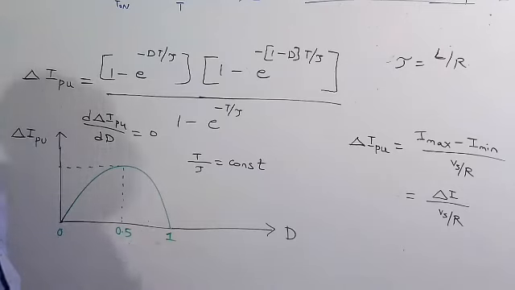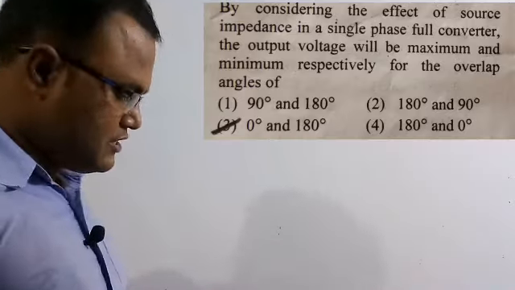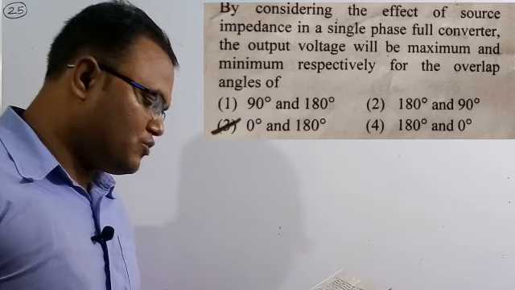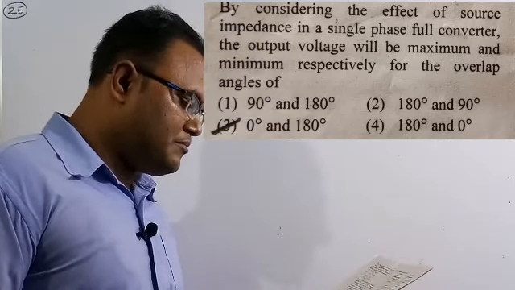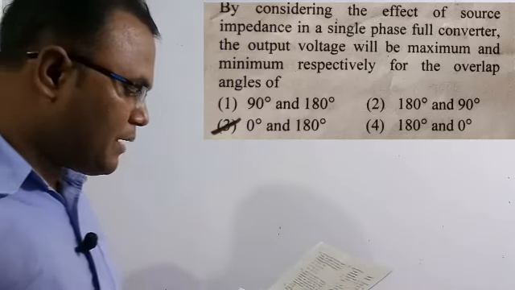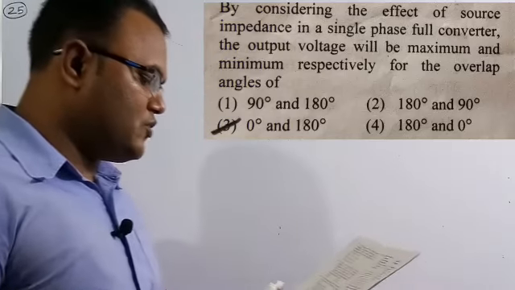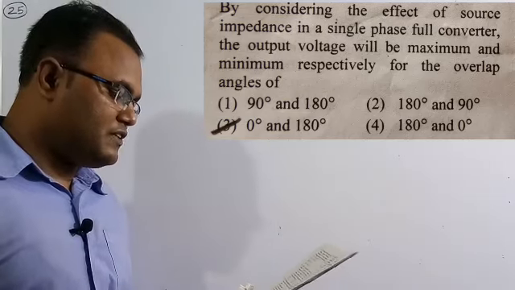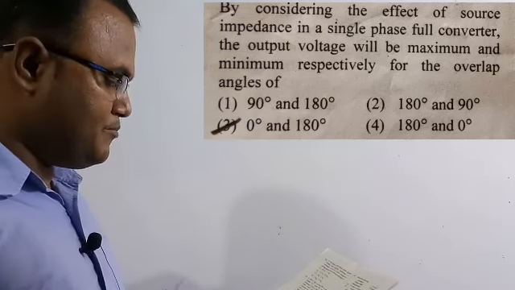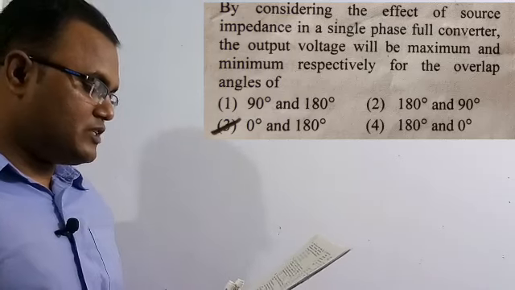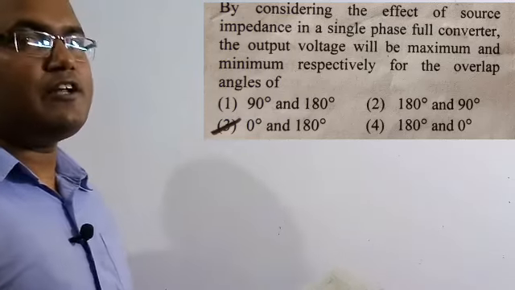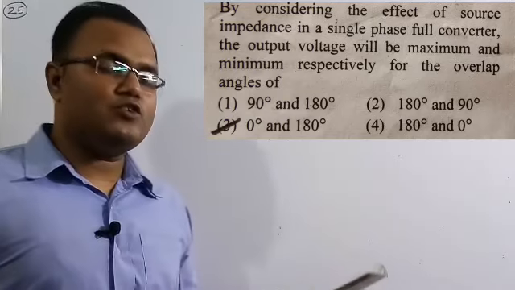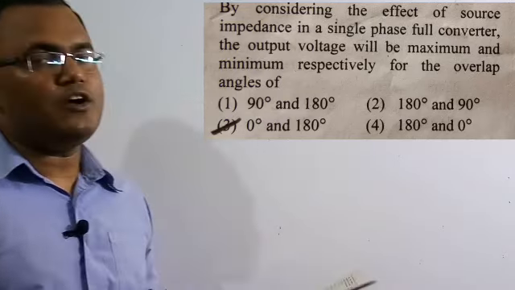Now let's solve the numerical, the 25th question. The question says that by considering the effect of source impedance in a single phase full converter, the output voltage will be maximum and minimum respectively for the overlap angles of. Here the overlap angle is mu. They have given us a single phase full converter with the effect of source impedance. They are asking what will be the maximum and minimum value of the output voltage for the respective values of the overlap angle. As you already know, the overlap angle always lies between 0 to 180 degrees.